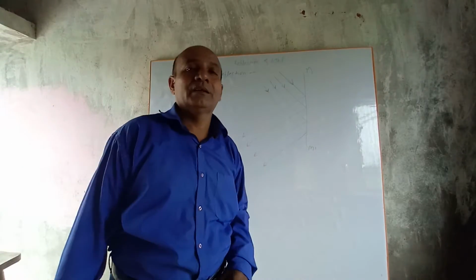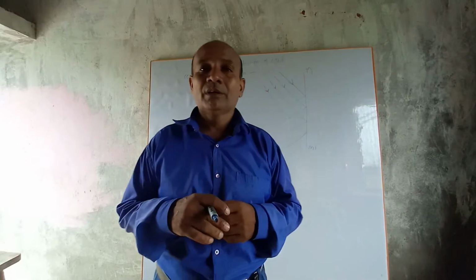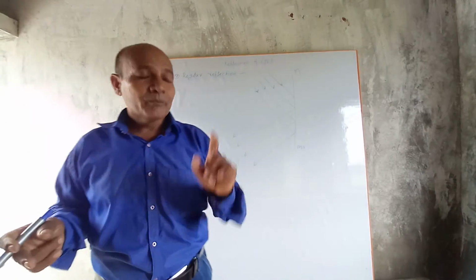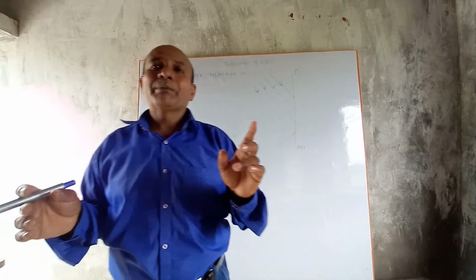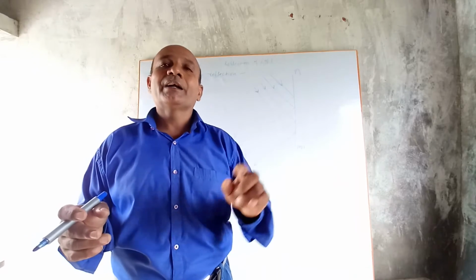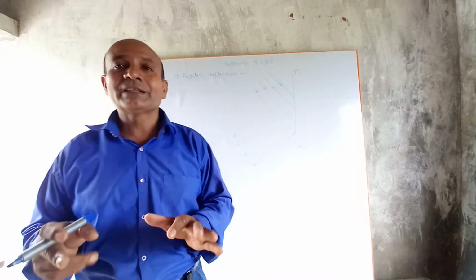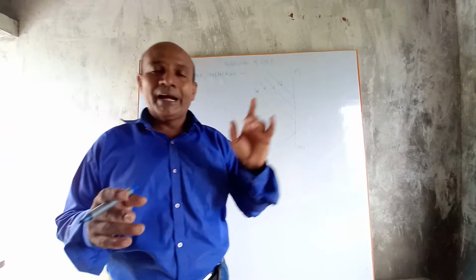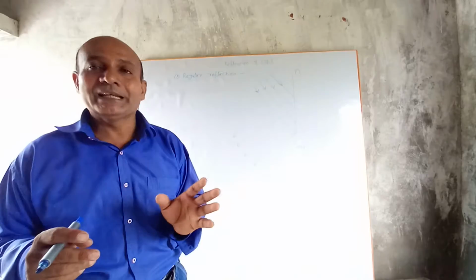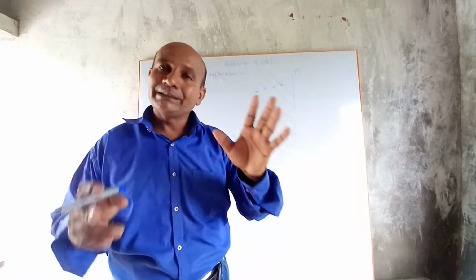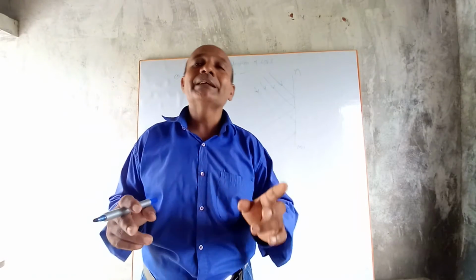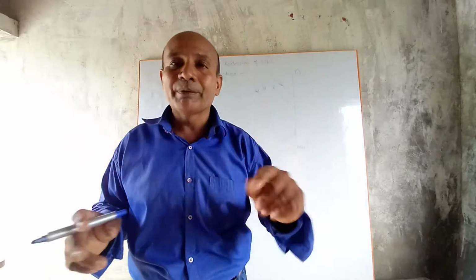Reflection of light. I have taught the laws of reflection of light. There are two laws of reflection of light. The first law is that the incident ray, reflected ray, and normal at the point of incidence all lie in the same plane. The second law is that the angle of incidence is always equal to the angle of reflection. Once again, the angle of incidence is always equal to the angle of reflection.